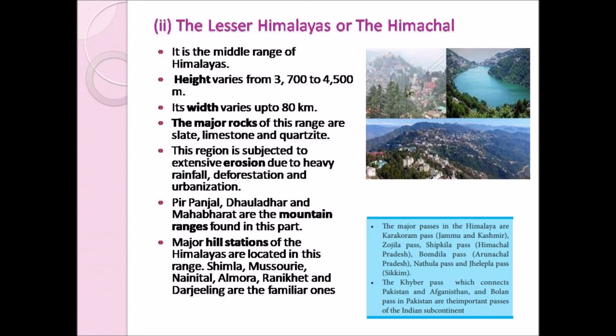The major passes in the Himalaya are Karakoram Pass. It is located in Jammu and Kashmir. Next it is Zojila Pass, Shipkila Pass. It is located in Himachal Pradesh. And next is Bomdila Pass. It is located in Arunachal Pradesh. And Nathula Pass and Jilepla Pass are located in Sikkim. The Khyber Pass connects Pakistan and Afghanistan. Bolan Pass in Pakistan are the important passes of the Indian subcontinent, and they are located in the lesser Himalayas and the northern mountains.